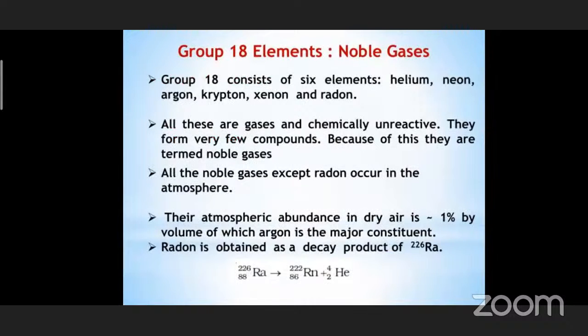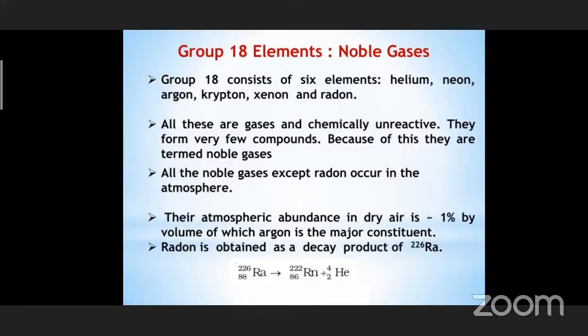Group 18 elements consist of 6 elements. Already I have said helium, neon, argon, krypton, xenon, and radon. And why are we calling them noble? Because they do not react. The reason they are not able to react is they have a fulfilled configuration in their outermost shell. They have 8 electrons except helium. Helium has 2 electrons in its outermost shell.